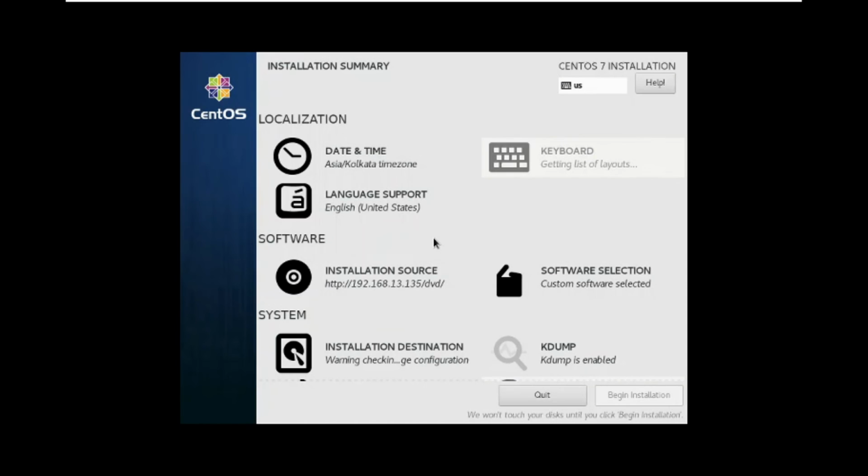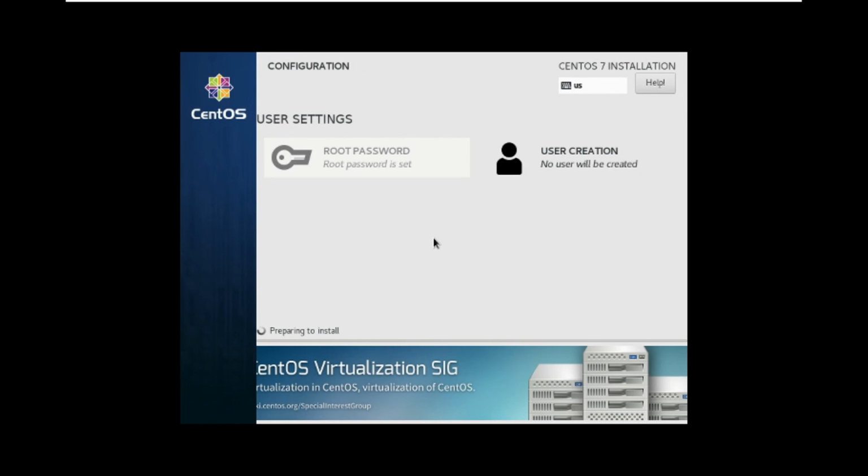Yes, the page is coming. You can see all of the details are automatically filled and the installation automatically started. I have not touched anything. All things are done. The root password is also set and the installation has started. It will take a few minutes, and after that it will be done. You can see it has started the installation process. So this was a kickstart installation process.